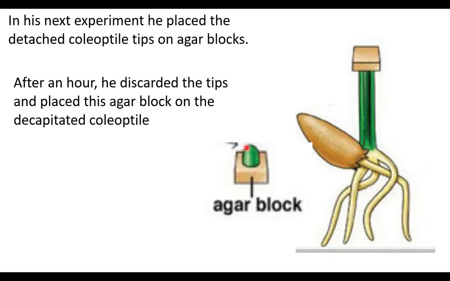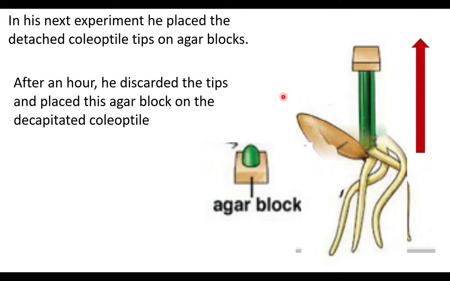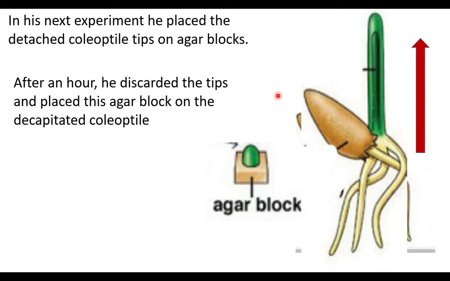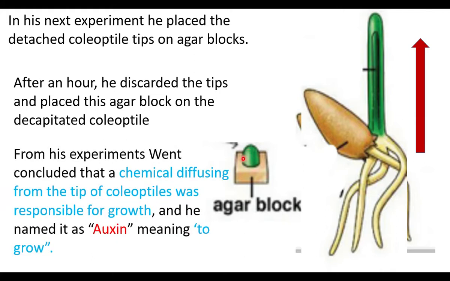The tip produced some chemical, and that chemical spread into the agar block. When we keep this agar block on the cut end, this chemical from the agar block flows downwards and promoted the growth. On keeping this agar block, the plant started growing. So this chemical was auxin.